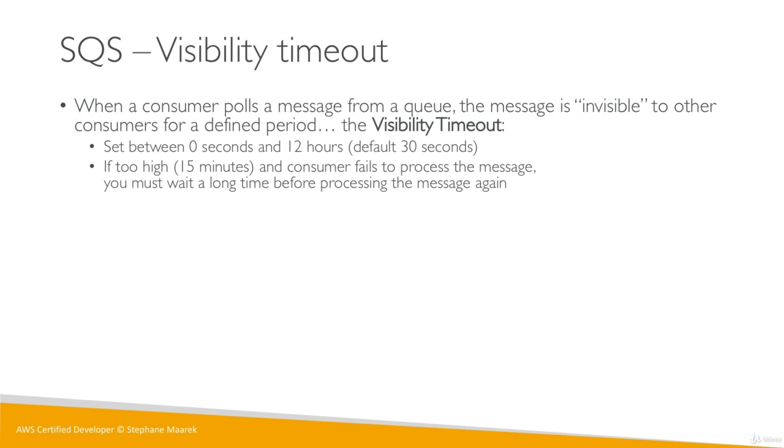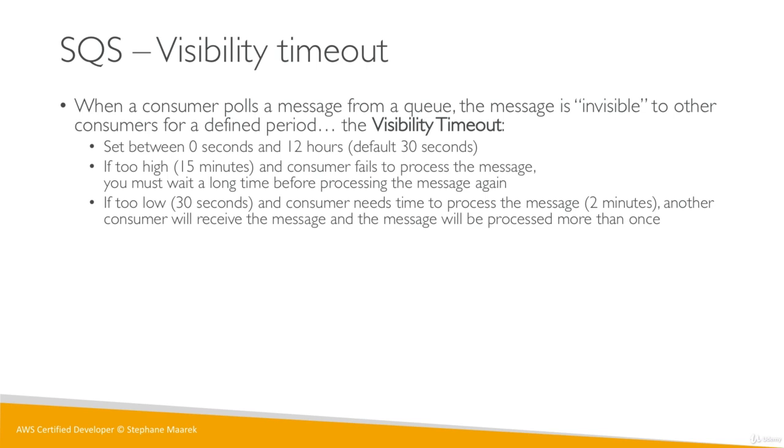If it's set too high, for example, if we set the visibility timeout to be 15 minutes, and the consumer fails to process the message for whatever reason, the database is out of order, the message is wrong, whatever the reason may be, then we need to wait 15 minutes before processing the message again. Maybe the same consumer, maybe another consumer, but that message will be invisible for 15 minutes. That could be a big problem if you want that message to be processed as fast as possible. So if you set that visibility timeout too high and your consumer fails right away, then you need to wait a long time.